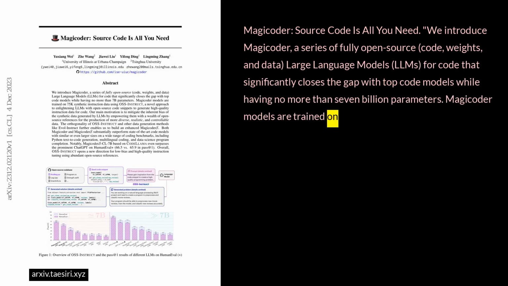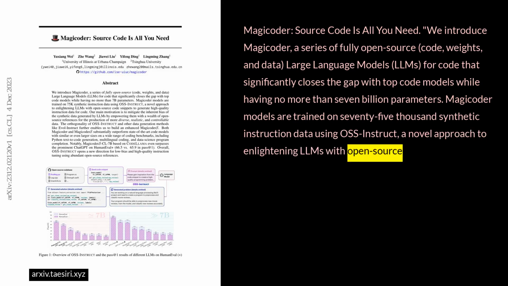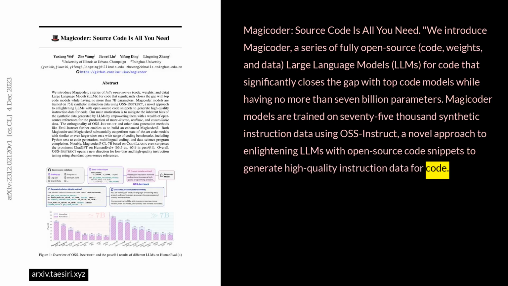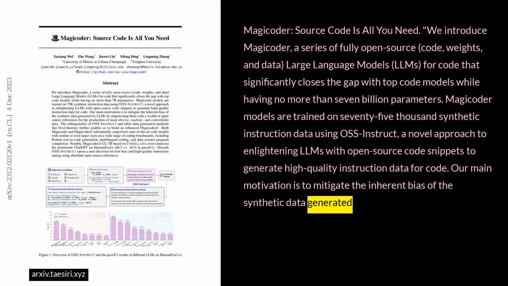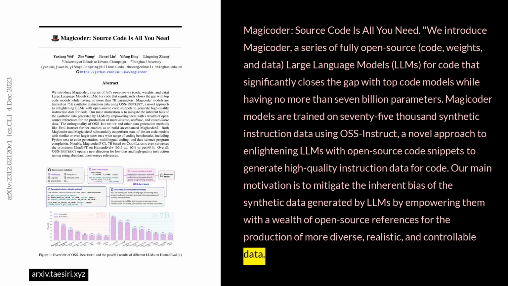Magicoder models are trained on 75,000 synthetic instruction data using OSS-Instruct, a novel approach to enlightening LLMs with open-source code snippets to generate high-quality instruction data for code. Our main motivation is to mitigate the inherent bias of the synthetic data generated by LLMs by empowering them with a wealth of open-source references for the production of more diverse, realistic, and controllable data.